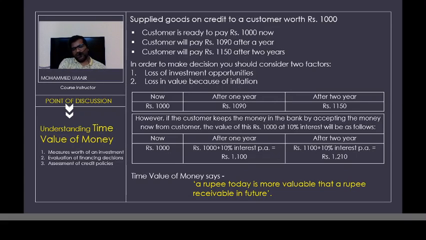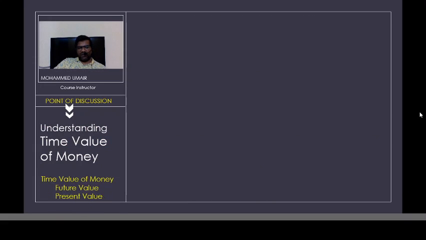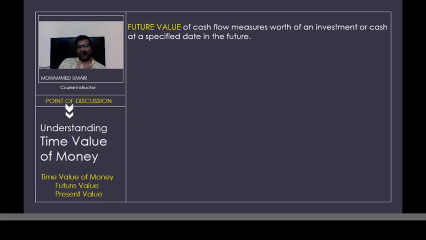As far as credit policies are concerned, we have a separate chapter called working capital management, in which we have receivables management. When we discuss that chapter, we'll have an elaborate discussion on credit policies. So I hope you are clear with the concept of time value of money. The concept of time value of money can further be classified into two categories: one is called future value of money, and the other is called present value of money. Let us understand in detail what future value of money and present value of money are.